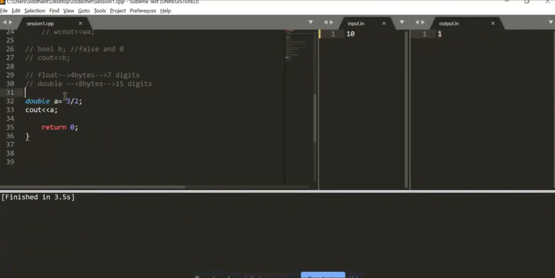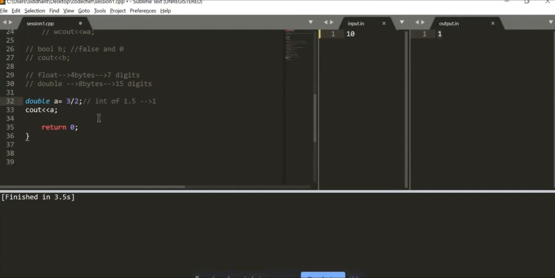The reason for this is even though double can store decimal values, the return type is decided by the operands: 3 is in integer format, 2 is in integer format. So the return type of this whole expression is integer. 3 divided by 2 is 1.5, it gets converted to integer, and then it comes to A as 1. The int of 1.5 is obviously 1. So 1 is returned to double A and it is stored in double.